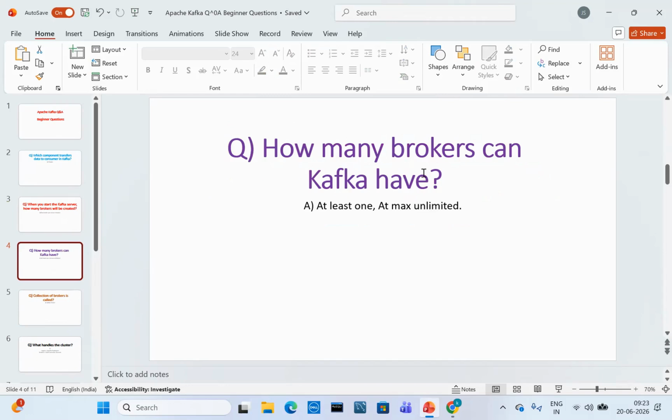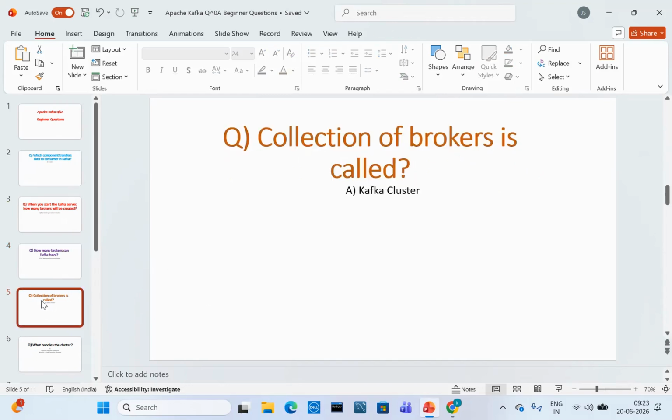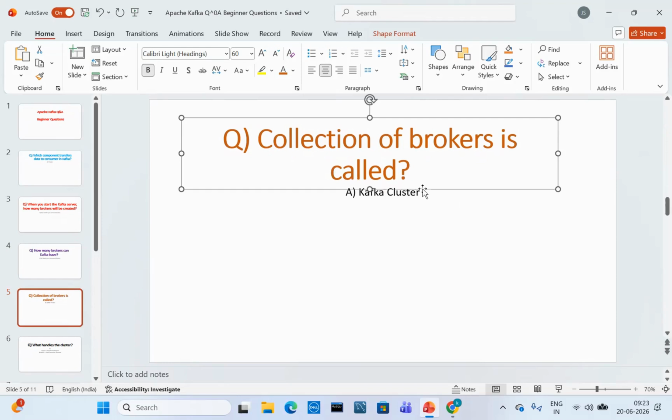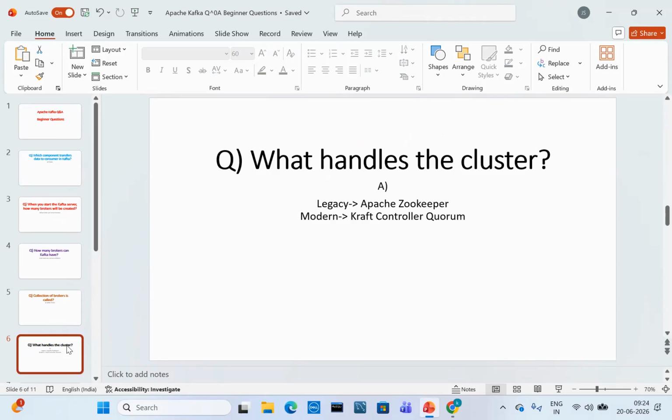How many brokers can Kafka have? At least one, at max unlimited. A collection of brokers is called a Kafka cluster. So cluster means many things are there. Inside the cluster, the KRaft mode, the KRaft controller, topics, partitions, everything will be there. Assume a cluster is a big box. It contains multiple things, and one of them is the broker.